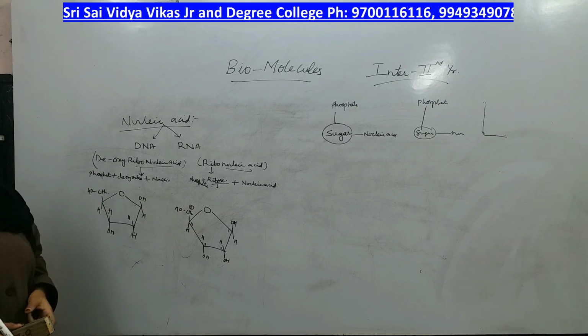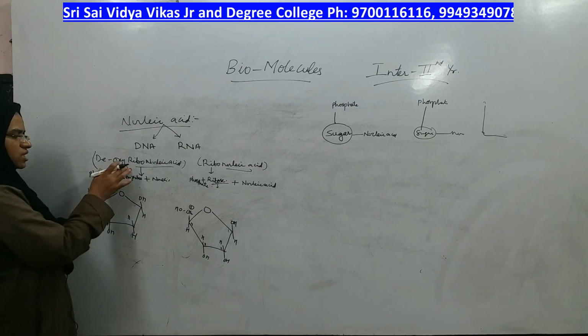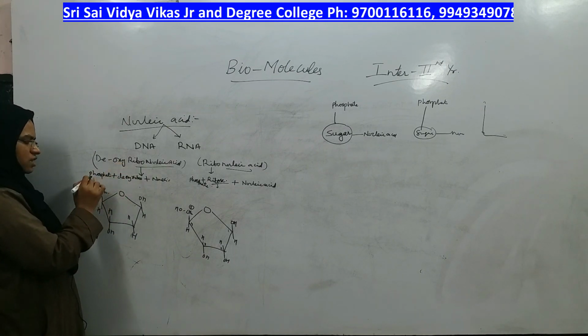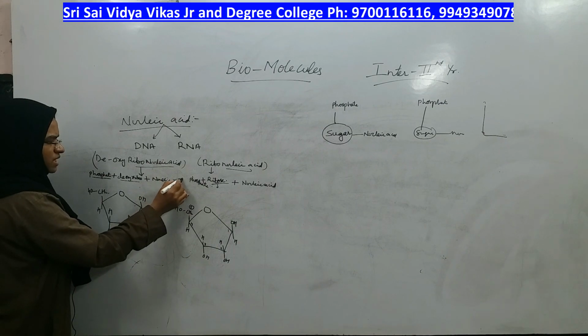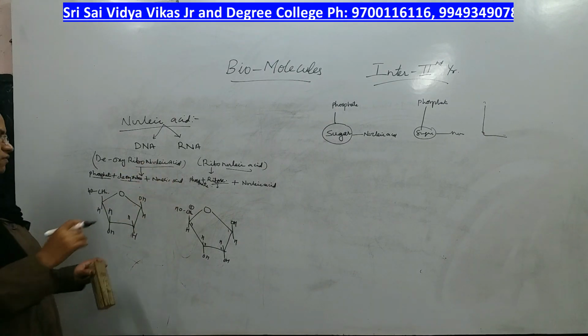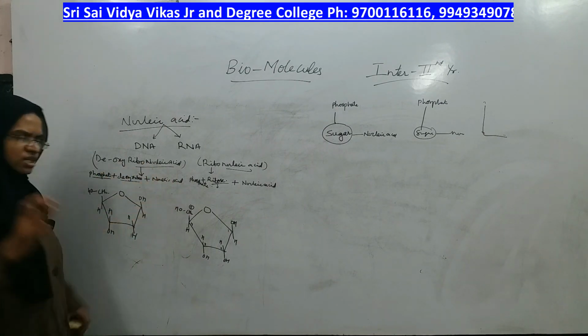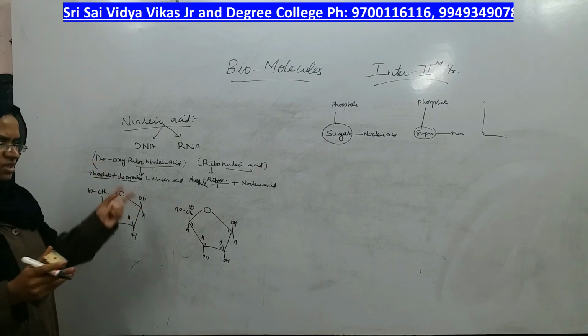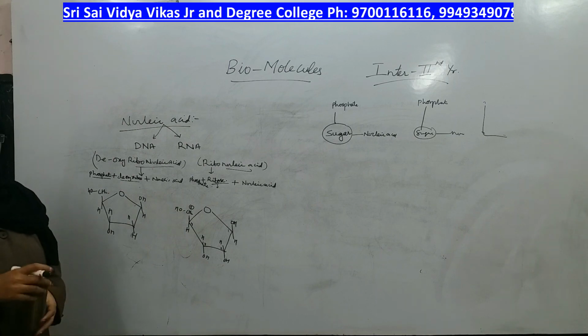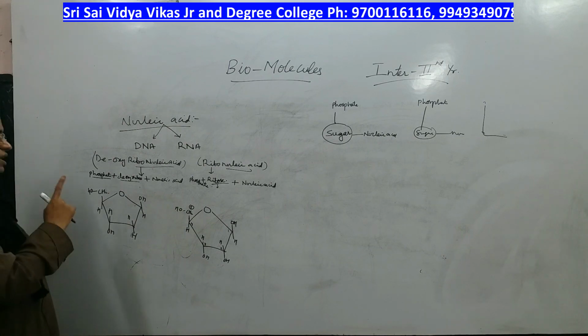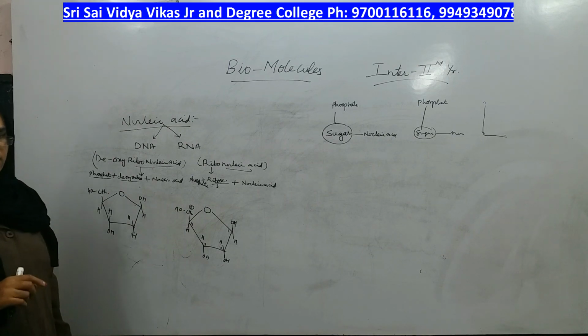So what will we do? We will study the structure of only DNA, in which the structure of phosphate, the structure of deoxyribose and the structure of nucleic acids. One by one we will study these three parts and join them together. Like that, the same three parts again, join them together, and then we can show the bond between one nucleic acid and another nucleic acid.